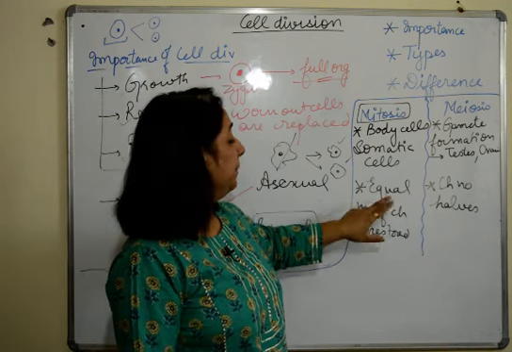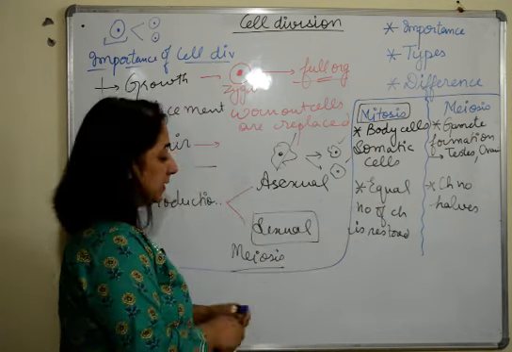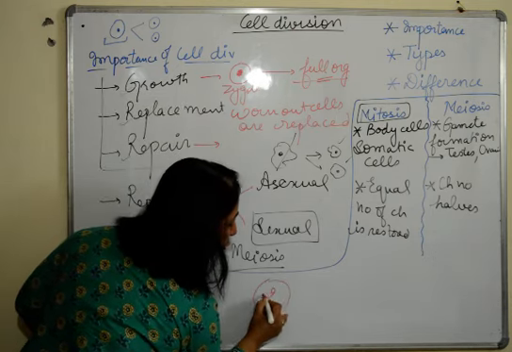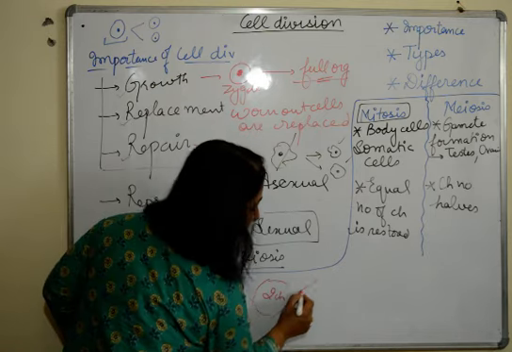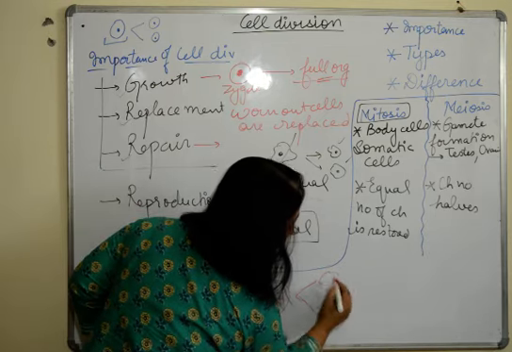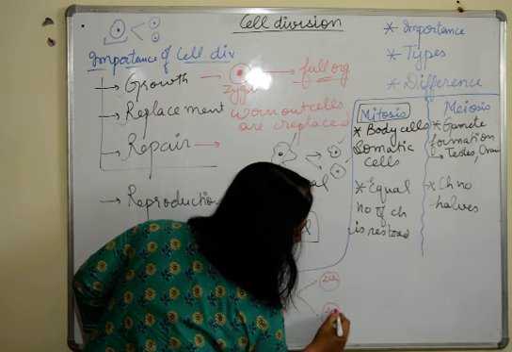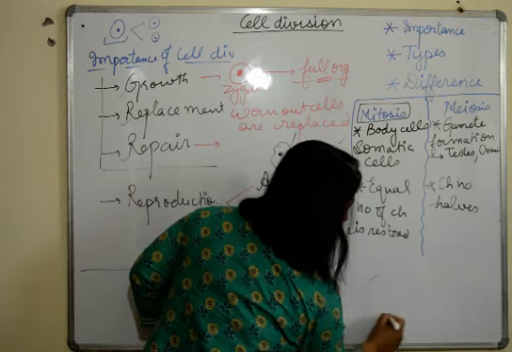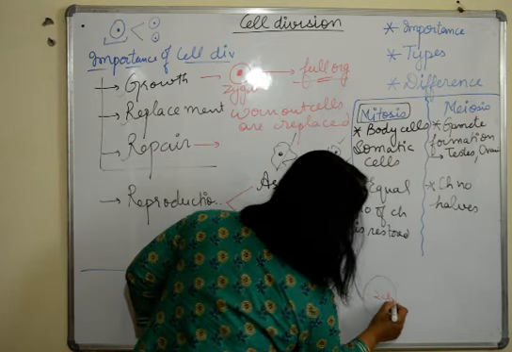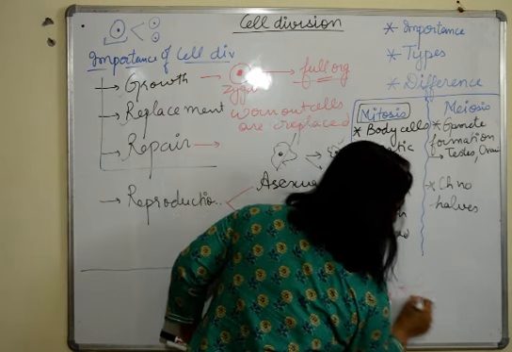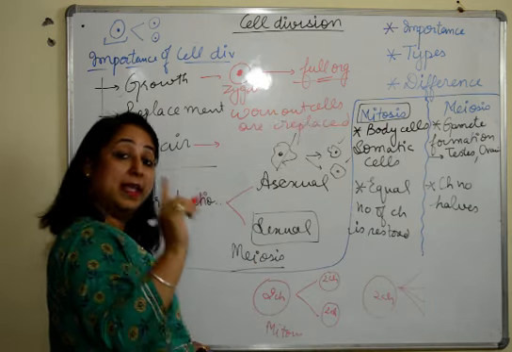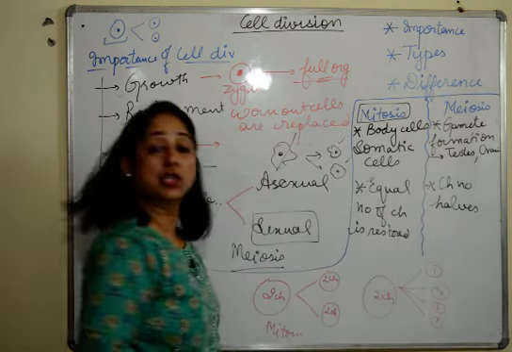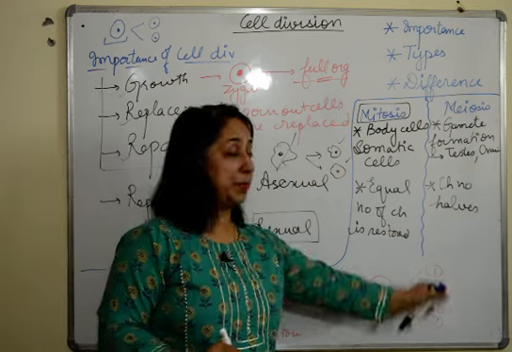So mitosis, if I'll just explain you with an example. Suppose this is a cell and suppose it has maybe 2 chromosomes. When mitosis takes place, 2 cells will be formed and both of them will have 2 chromosomes each. This is mitosis. But when I say meiosis, this is an organism with 2 chromosomes. First of all, 4 daughter cells are formed here, not 2. And each of them will have one chromosome each. Half number of chromosomes, not 2, 1.